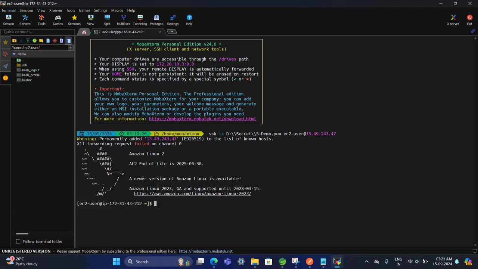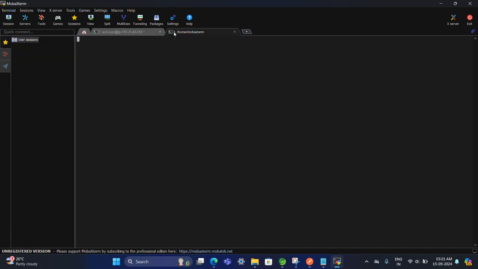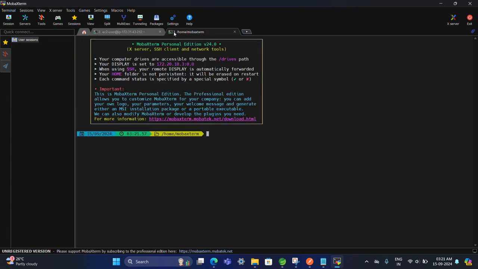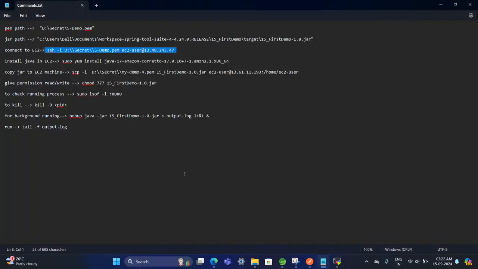Now, we created the project, converted it into a jar, created the EC2 machine and connected to it. The next step is to copy the jar into our EC2 machine. For that, we first have to reach the path, the location where our jar is. So let's open a new tab, and there is only a cd command.